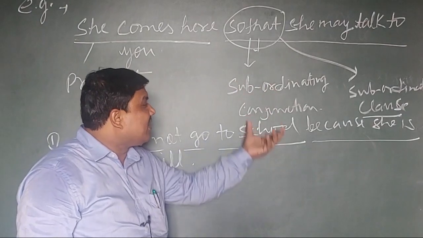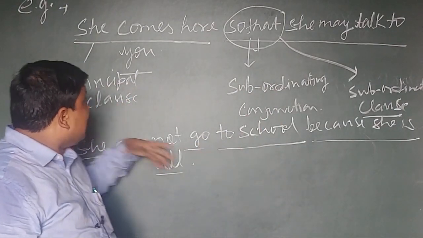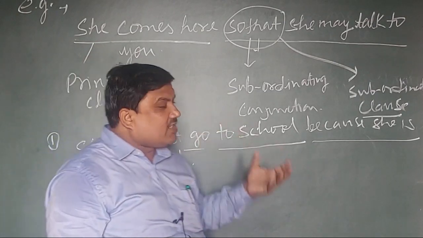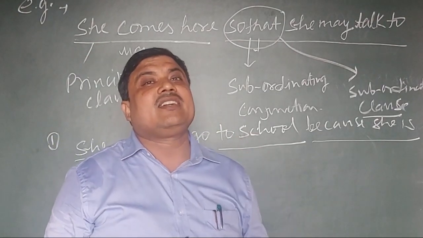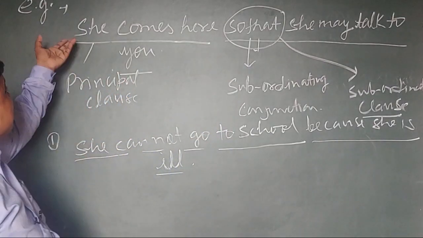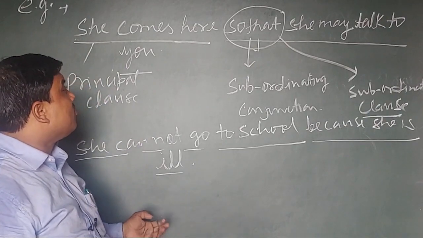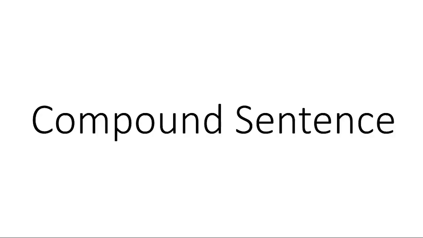If there is a subordinating conjunction, that sentence will be a complex sentence. If there is a coordinating conjunction, that sentence will be a compound sentence. So I have taught you the simple sentence and the complex sentence. Now I am going to teach you the compound sentence.